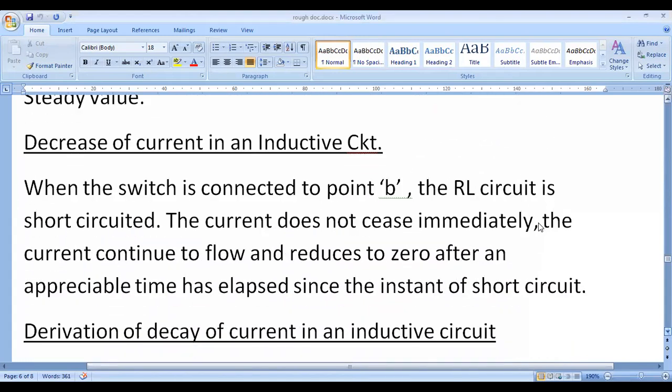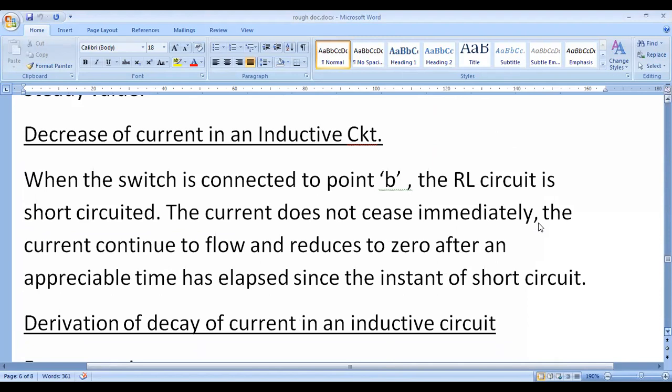And similarly, we have a decrease of current in an inductor circuit. Previously we have seen that the current through the inductor increases when the circuit is connected at point A. So this is the resistor, this is the inductor, and the switch is connected to point A, and here we have applied some voltage.